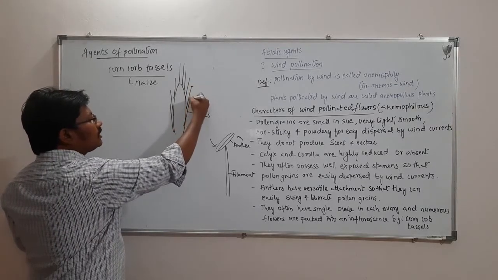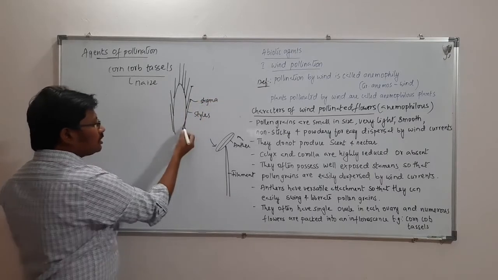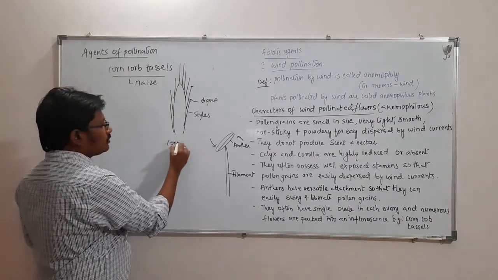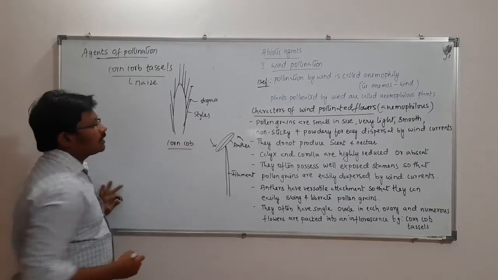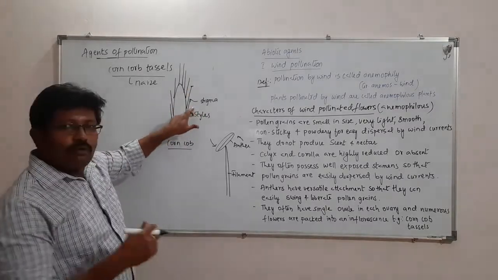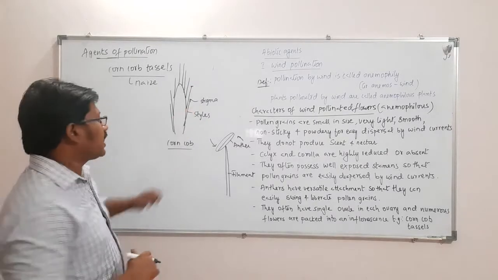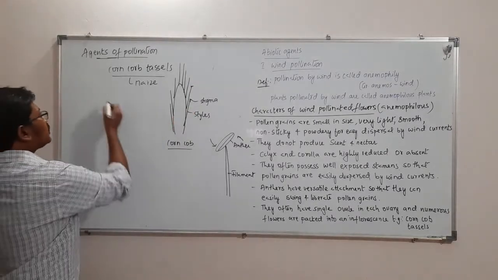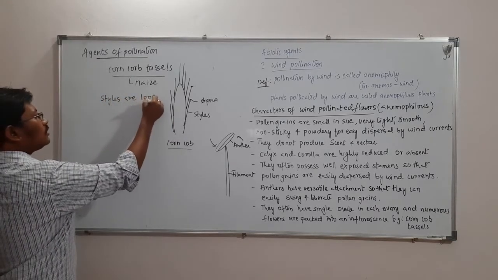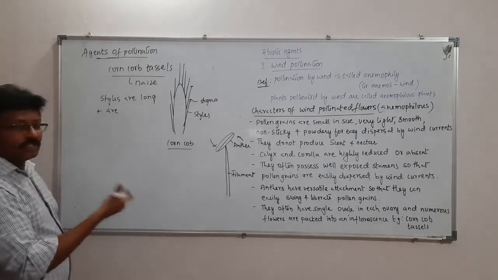This is a red corn cob, and these styles are so long that they are adapted to trap wind-borne pollen grains. So here the styles are long, and that is an adaptation.